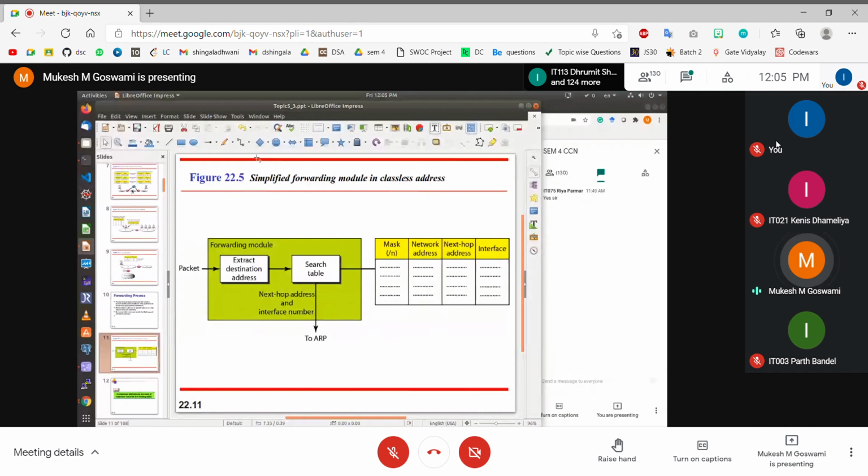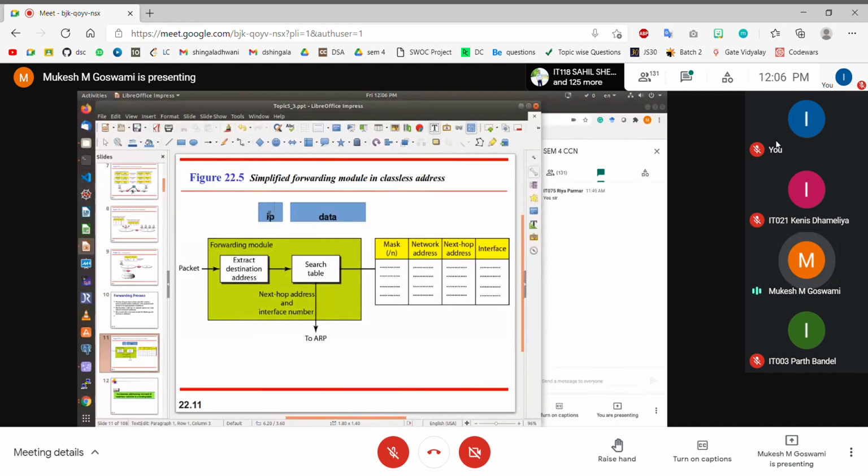So we already know that a packet consists of two things. One is called the packet header and the other is called the packet data. Network layer is not interested in what is the data inside this particular packet. It will never open up the data part of it. The only thing that it looks into is the header, the IP header.